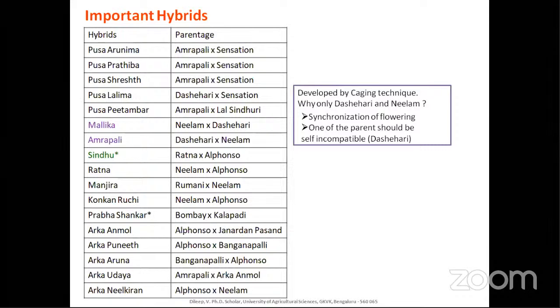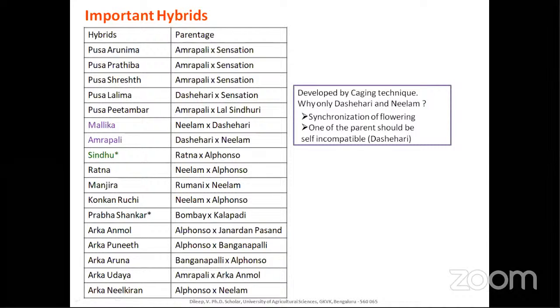So if you put two varieties which are not in synchronization with flowering, then it's almost a waste of a decade. Hence, synchronized varieties are chosen, and one of the parents should be self-incompatible. Why should it be self-incompatible? Because it's andromonoecy, male and hermaphrodite flowers are present, so it's a very tedious process.